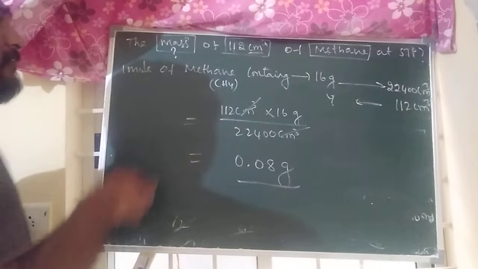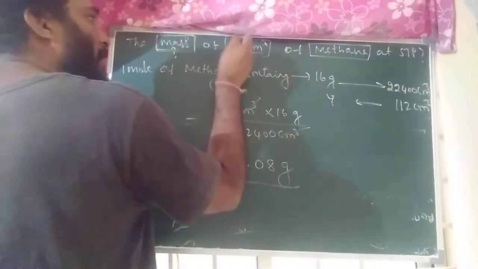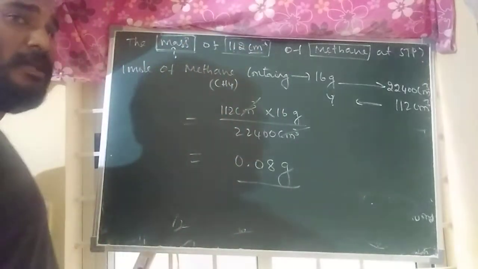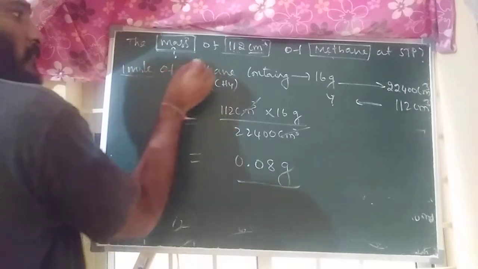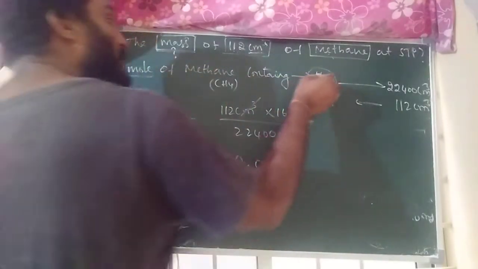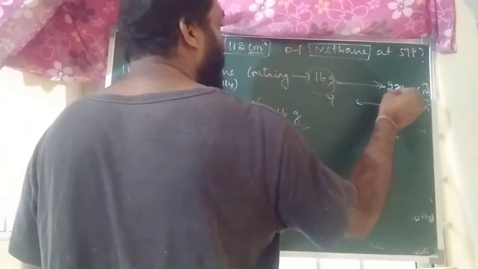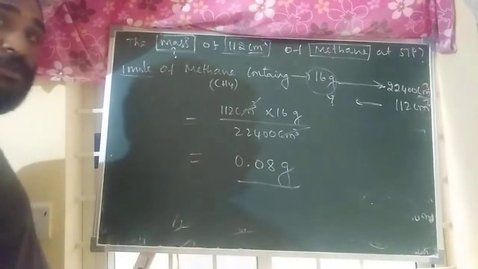Students, very simple. First you have to read the question properly. Mass and volume relation, of what? Methane gas. That's why I wrote here: 1 mole of methane contains 16 grams. 16 grams of methane contains, at STP, in terms of centimeter cube, 22,400 centimeter cube.